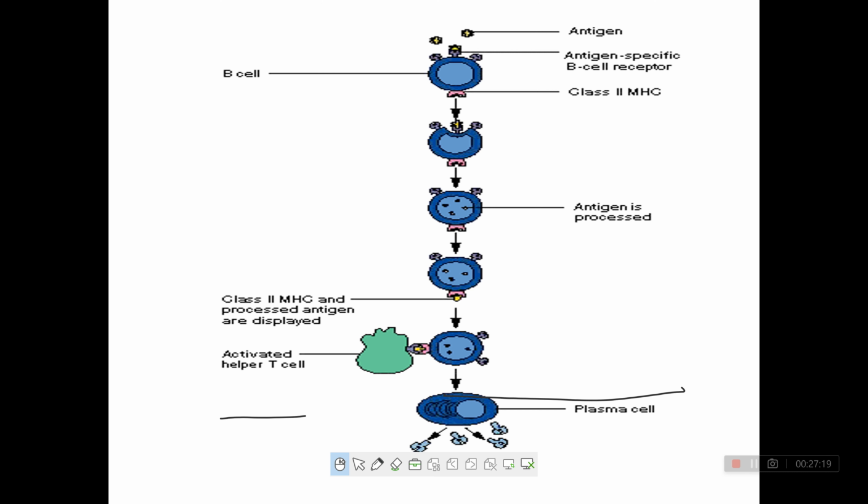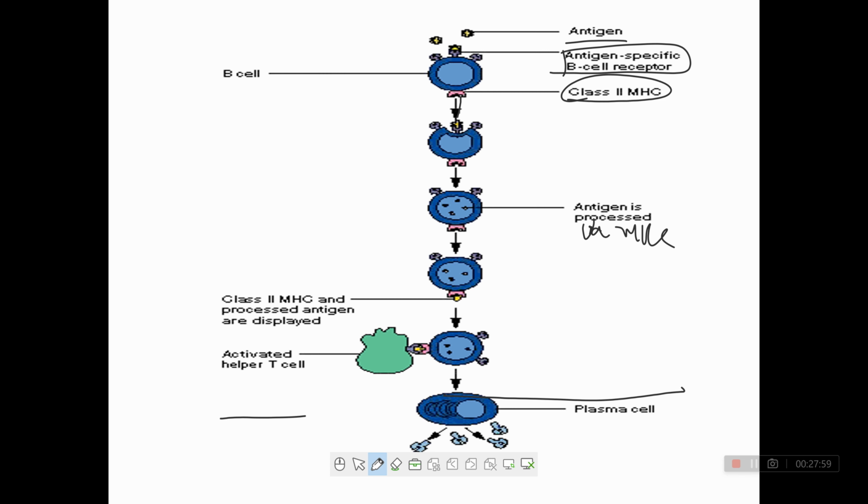Now, these are the mechanisms of the humoral immune system. This is the antigen, right? This is the antigen specific B cell receptor. The antigen specific B cell receptor and class 2 MHC will be activated. The antigen is recognized and processed via class 2 MHC, right?